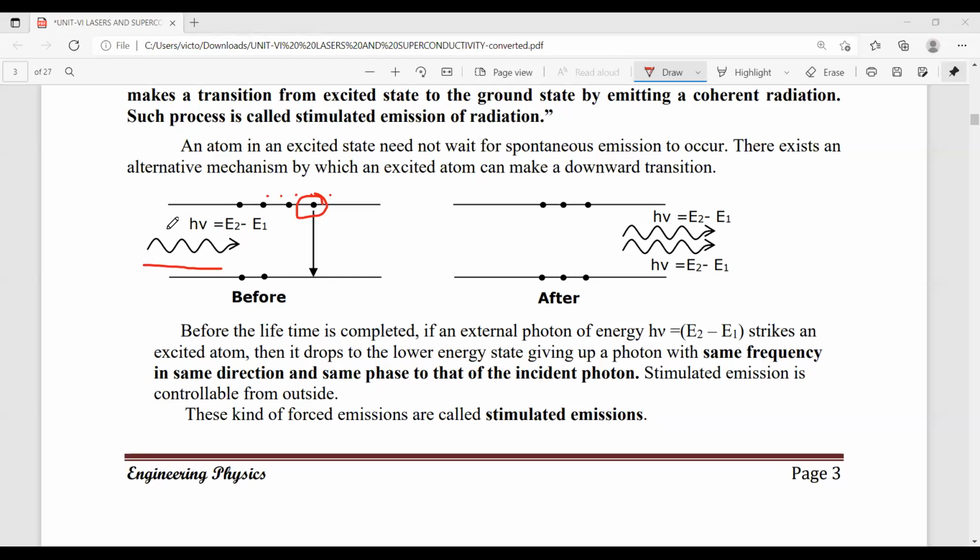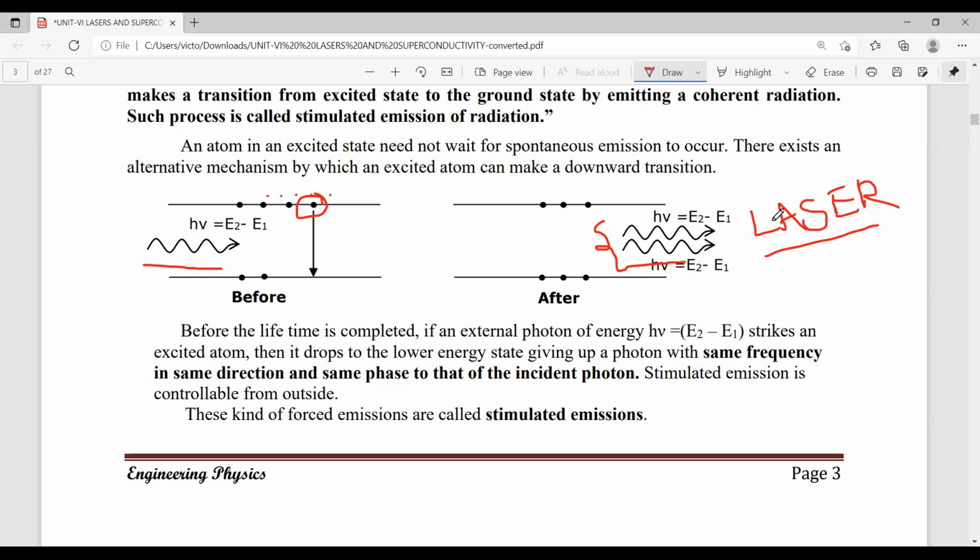When one photon is absorbed by the atom, the transition takes place by emitting two photons of energy. These two photons are highly coherent, monochromatic, with high directionality and high intensity. These characteristics belong to which light? Laser light.